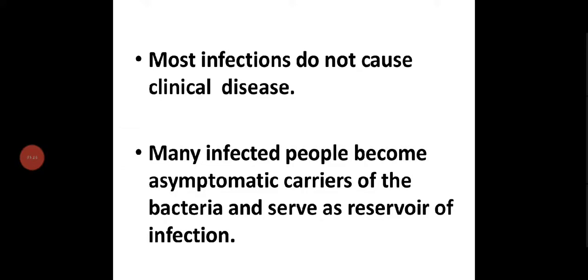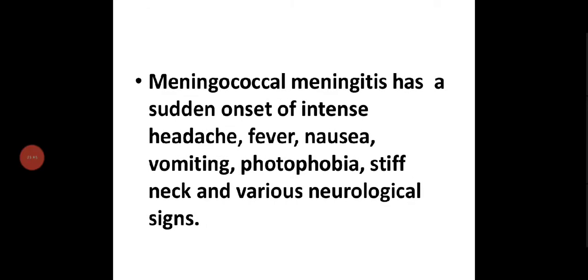In the clinical course, most infections do not cause clinical disease. Many infected people become asymptomatic carriers of the bacteria and serve as the reservoir of infection. So many people who are infected will become asymptomatic. They will not show any symptoms and they will act as a reservoir. Meningococcal meningitis has a sudden onset of intense headache, fever, nausea, vomiting, photophobia, stiffness of neck, and various neurological signs.